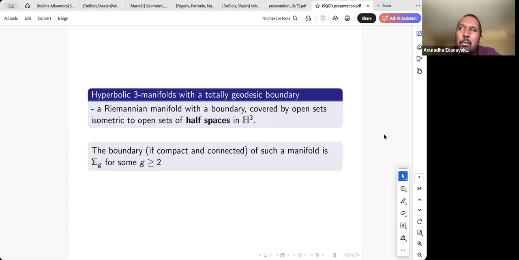I'm talking about manifolds with compact boundary. I can also assume the boundary is going to be connected, because if the boundary is disconnected, it's always going to yield a volume which is bigger compared to the case when the boundary is connected. So we can assume the boundary is going to be connected.